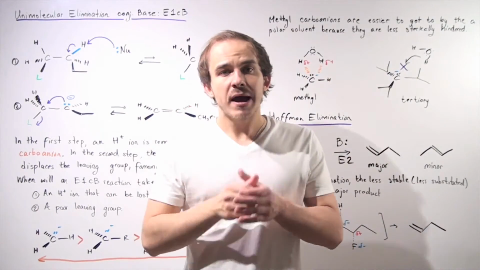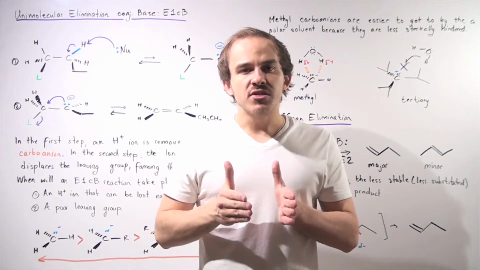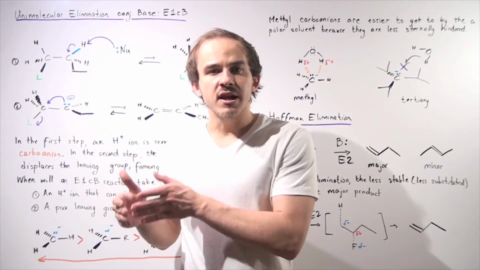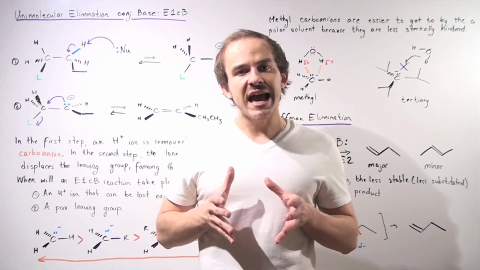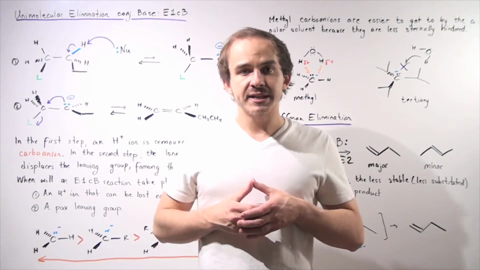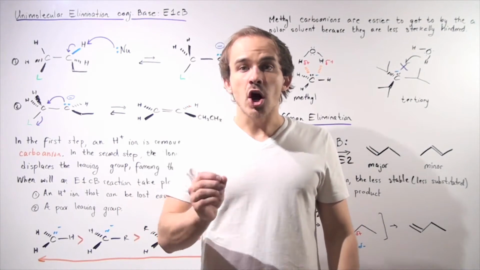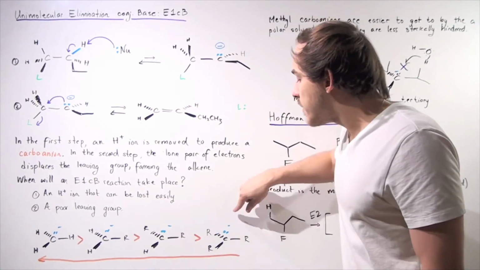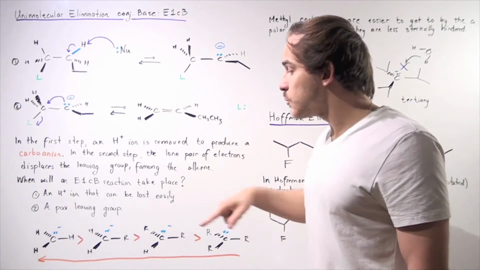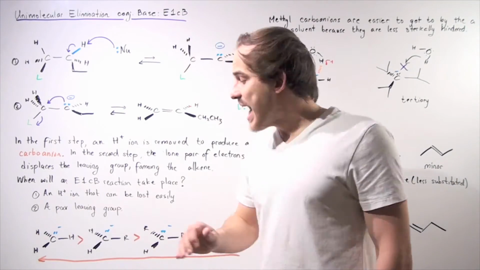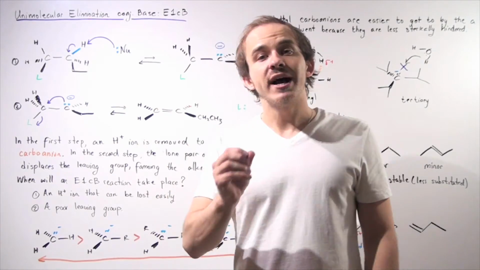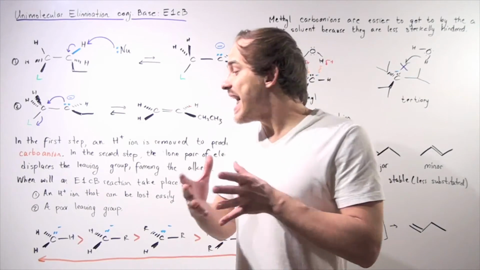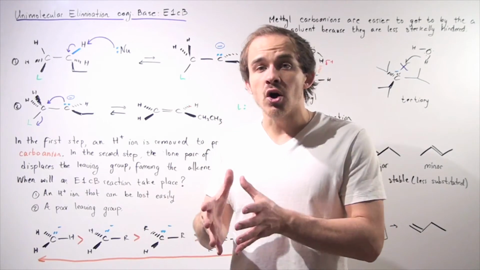Now, when we spoke about carbocation stability, we said that as we go from methyl to primary to secondary to tertiary, our stability of the carbocation increases because we have more hyperconjugation taking place. Now, it turns out for carbanions, the opposite effect is true. In other words, as we go from our tertiary to our secondary to primary to methyl carbanions, our stability increases. Why is that? Well, now we no longer have hyperconjugation,